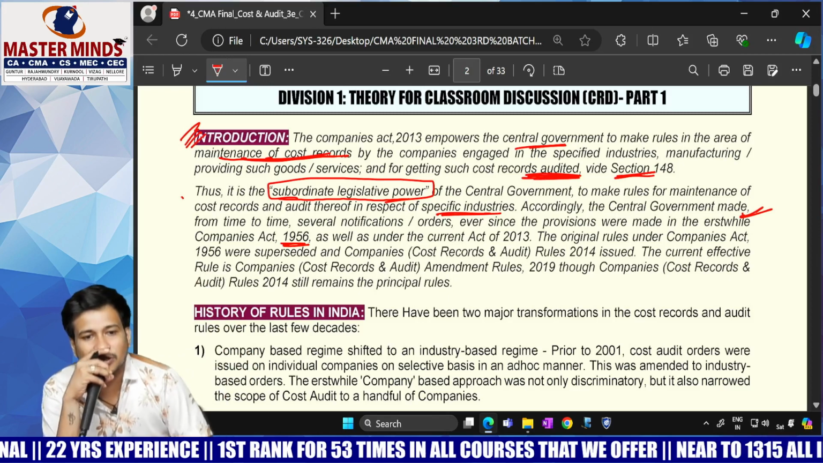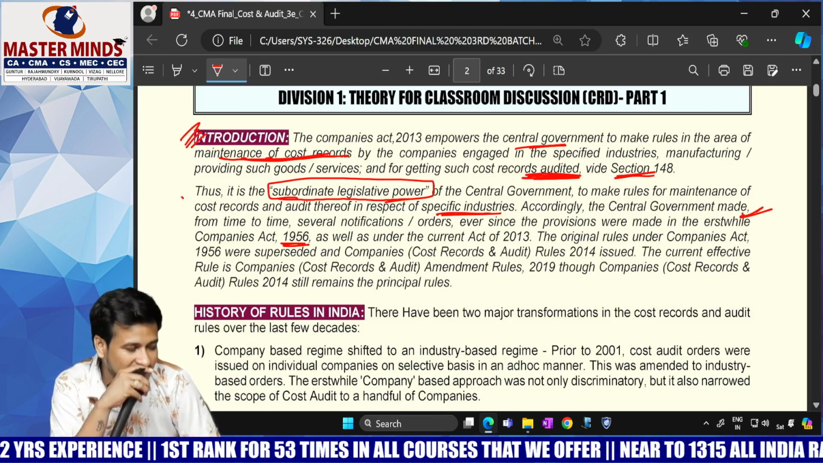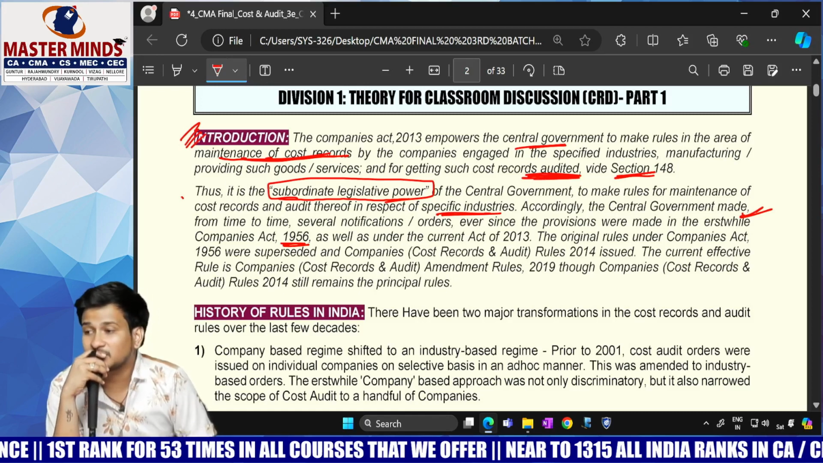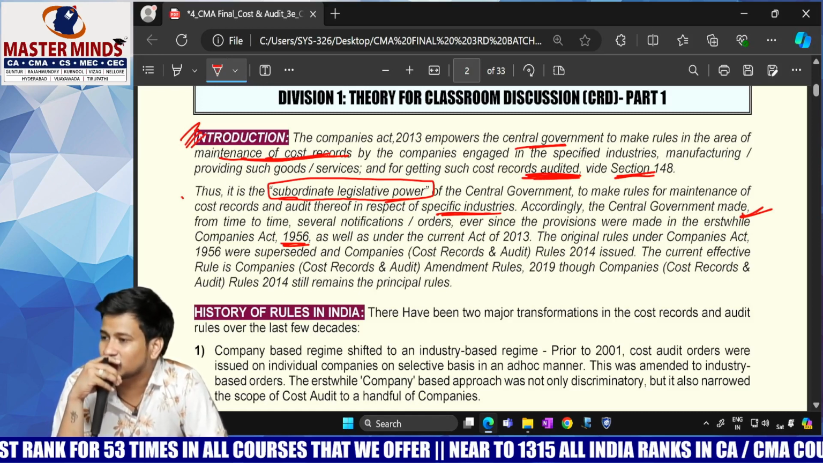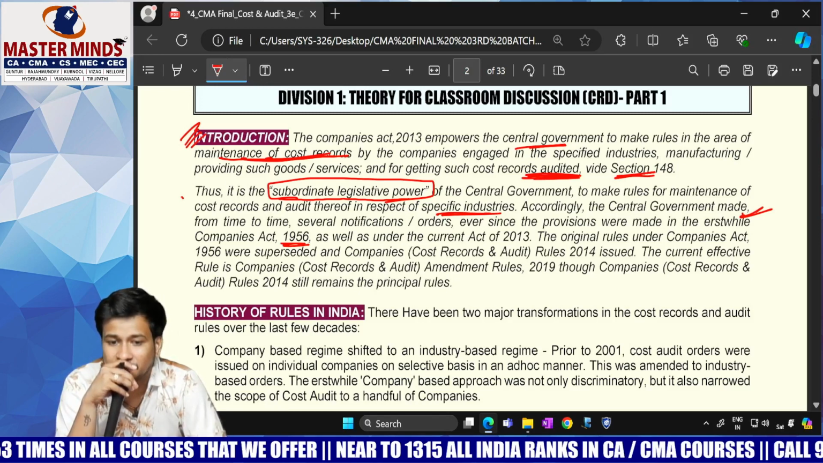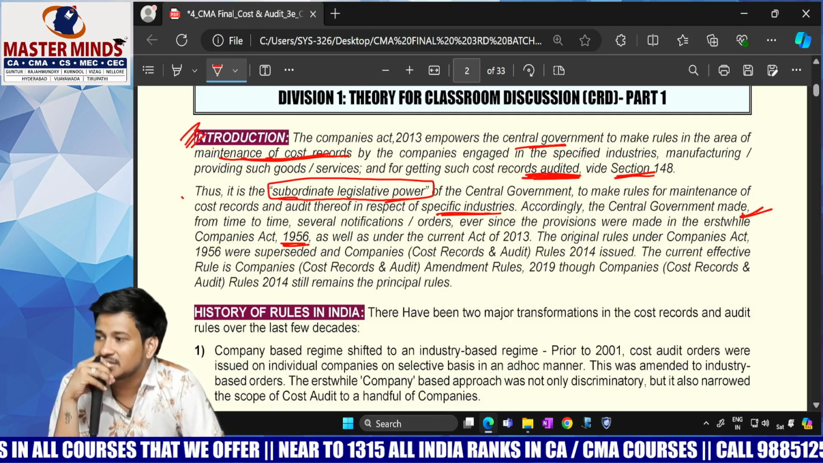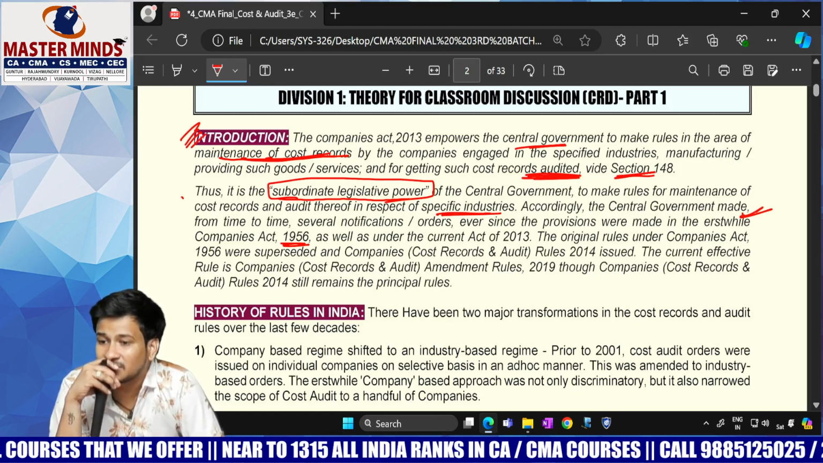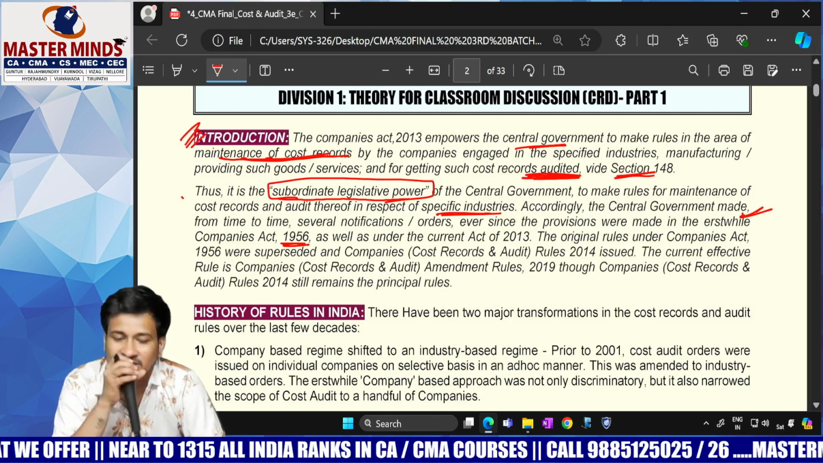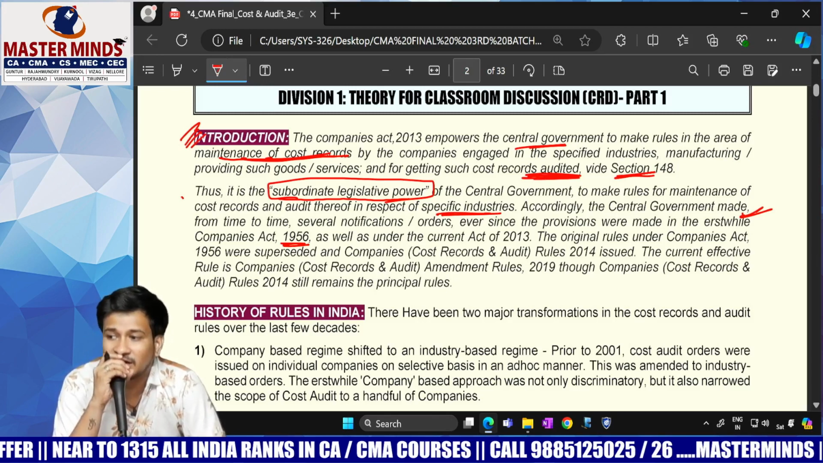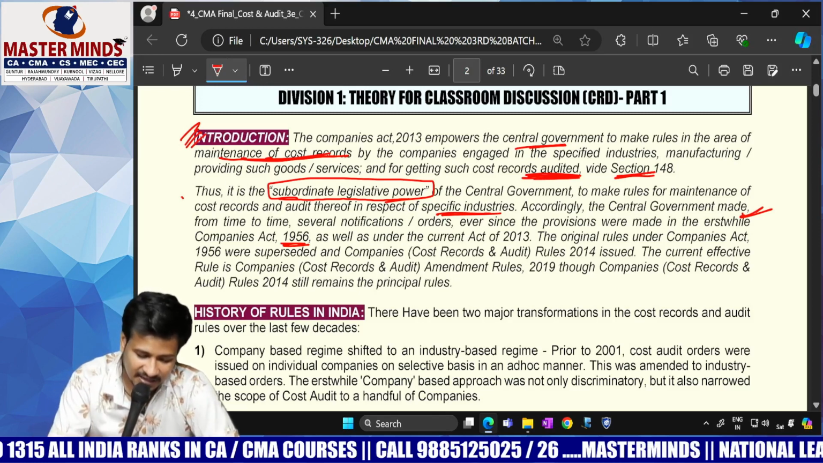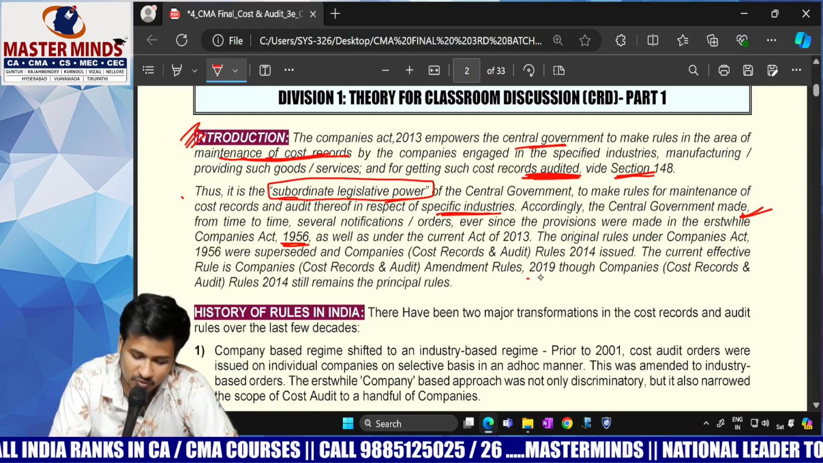The old act is there. What is the old act? The Companies Act 1956. That is replaced with the Companies Act 2013. Old rules used to be there; even those rules were totally eradicated whenever the new rules, the Companies (Cost Records and Audit) Rules, 2014, were introduced. Act: Companies Act 2013. Rules: Companies (Cost Records and Audit) Rules, 2014. Clear, everybody? And the current effective rule is the Companies Amendment Rules 2019.